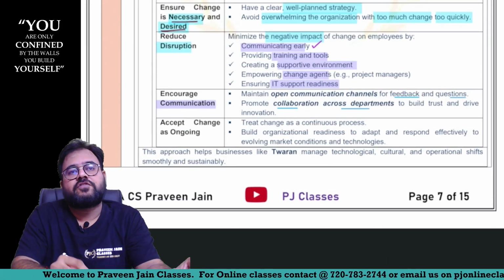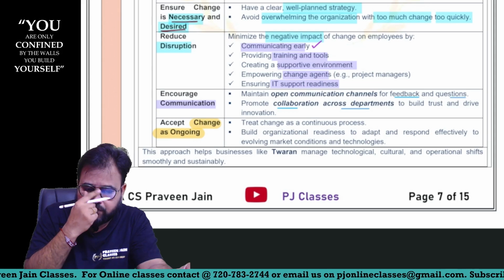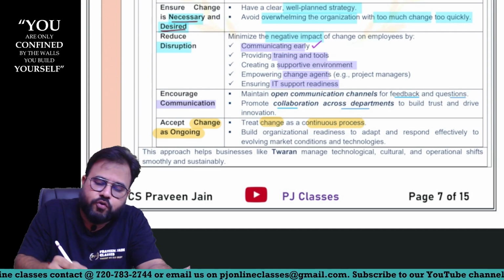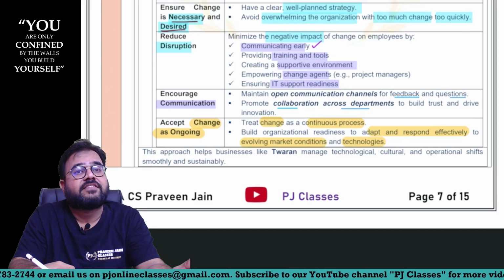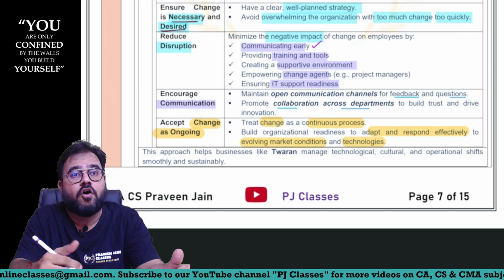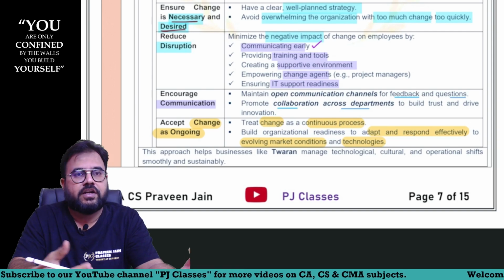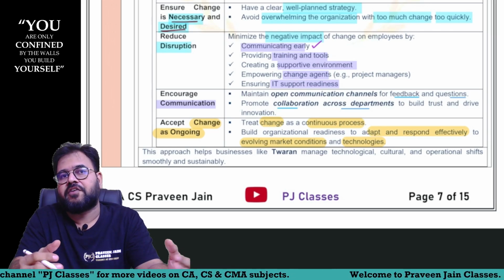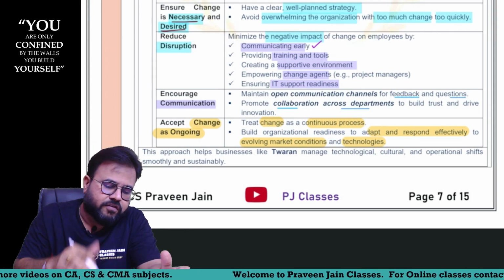And remember, once you bring this change, is this the end of the story? No. Change is always an ongoing, continuous process. Build organizational readiness to adopt and respond effectively to evolving market conditions and technologies. In chapter number 1 we have seen the business environment is complex and turbulent, which means it keeps on changing. When it keeps on changing, will the particular technology we have survive forever? The answer is no. If the environment changes, we have to bring changes in our technology also. So this is what it is.